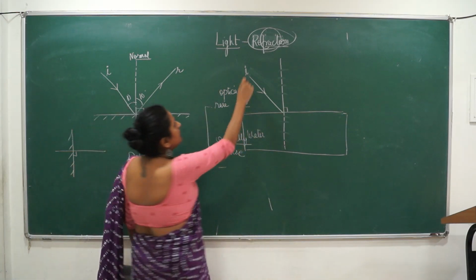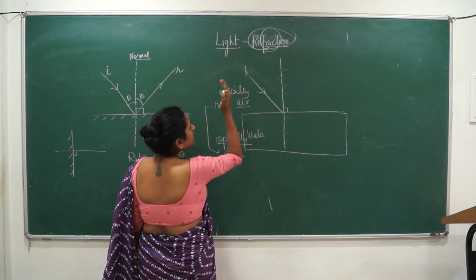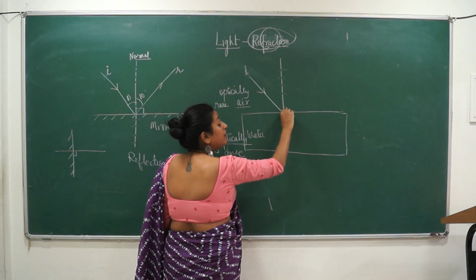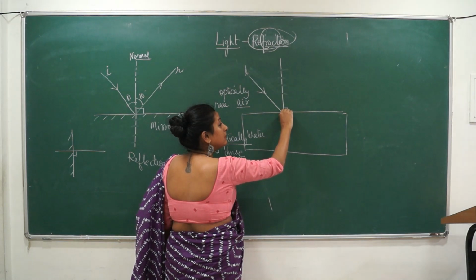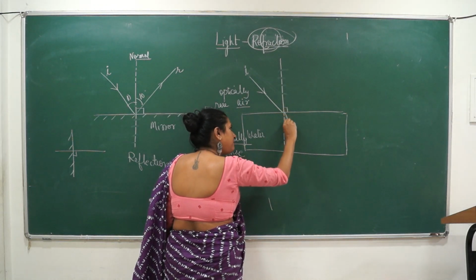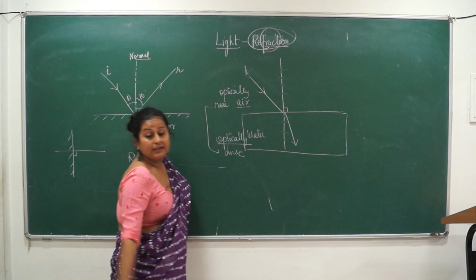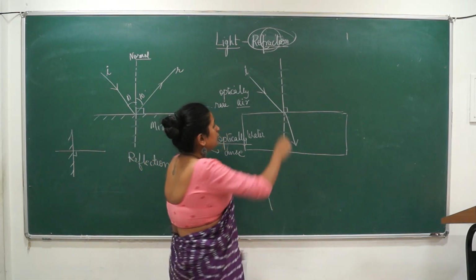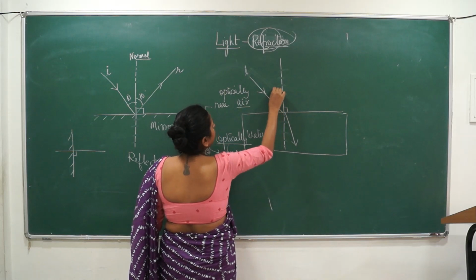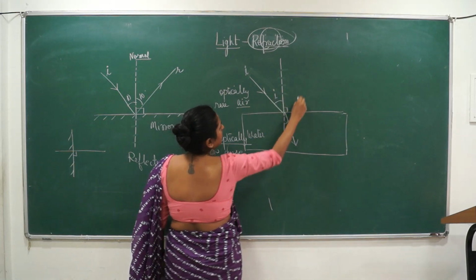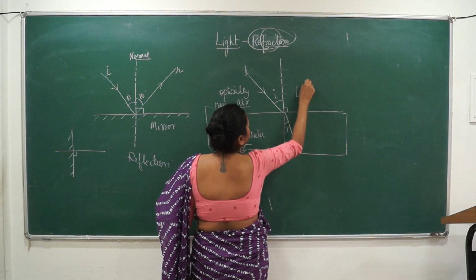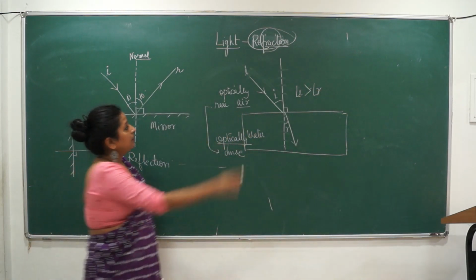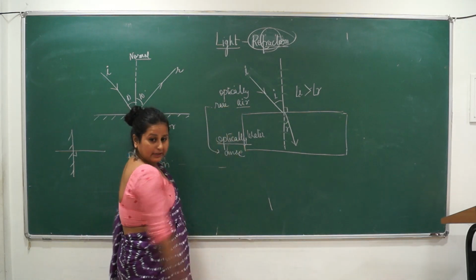Whenever a light ray travels from an optically rarer medium to an optically denser medium, where will it bend? We don't say left hand side. We say it bends towards the normal. So it bends inwards. So can I say this is the angle of incidence and this is the angle of refraction? The angle of incidence will be more than the angle of refraction when going from optically rarer to optically denser.